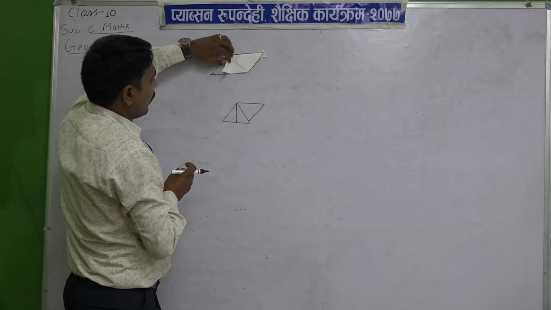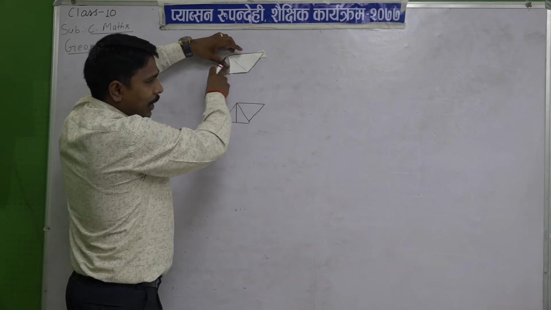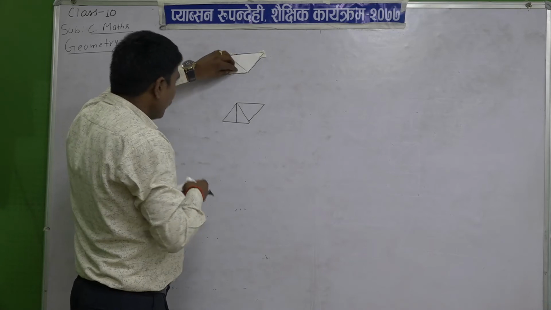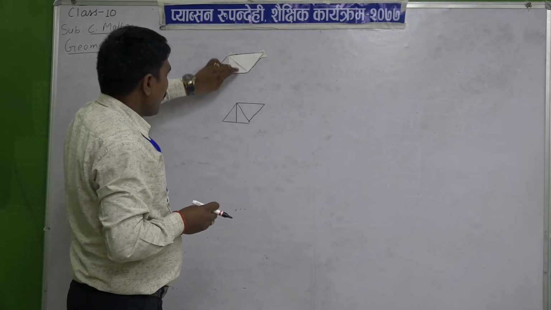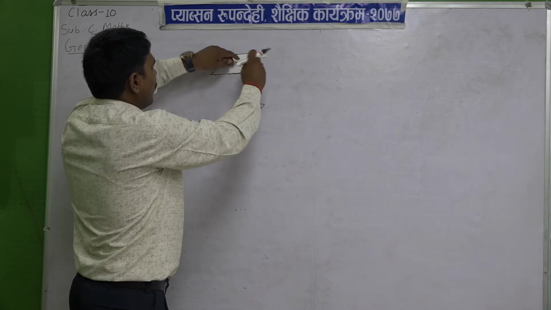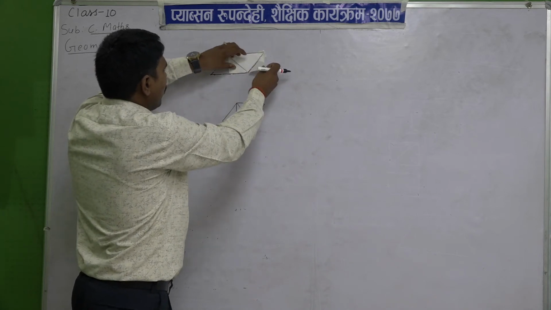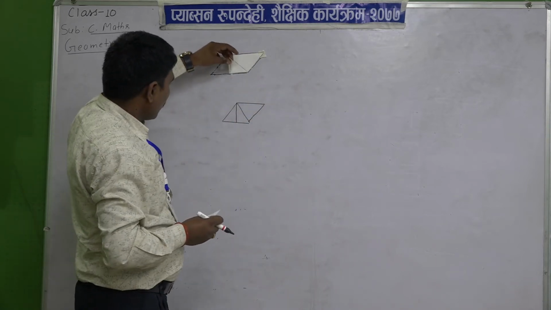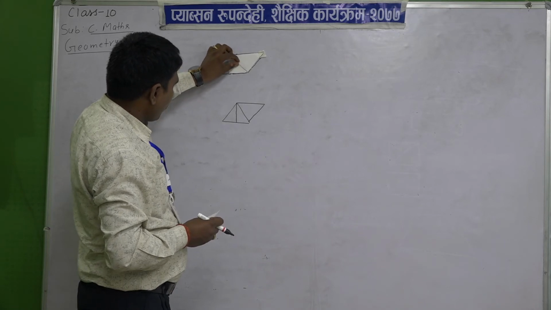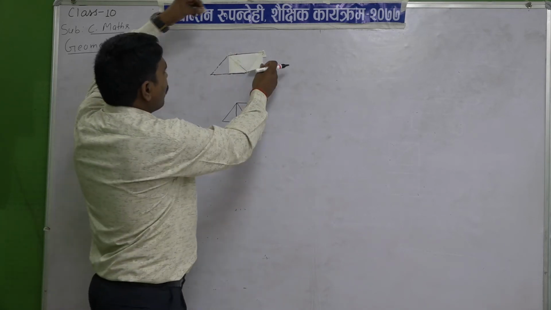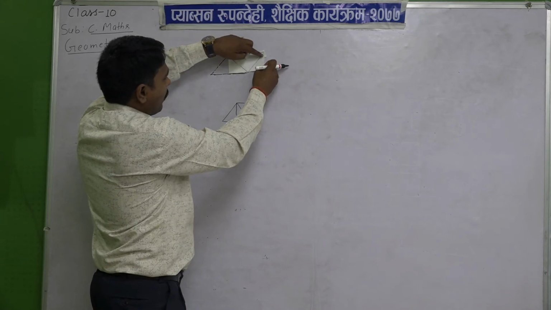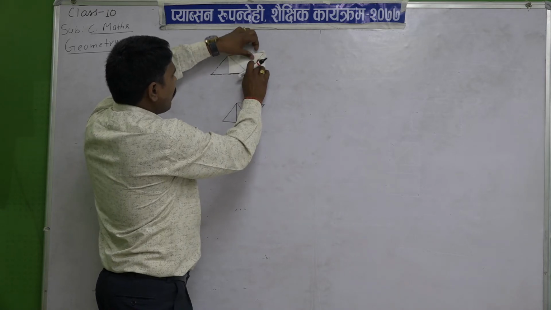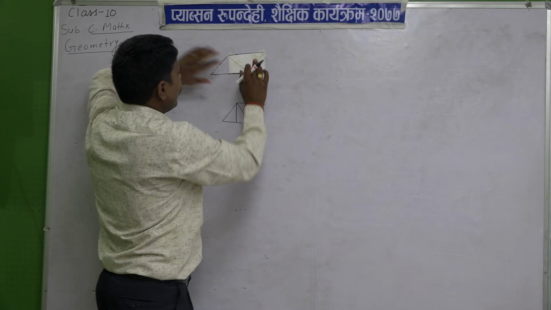Remove this paper, means I am folding here, from here if you tear, now I am removing. You can tear also. Remove and put this part here. This part which you are cutting from there, now I am using paper tape and you put this part here, and you can see here it forms a rectangle.